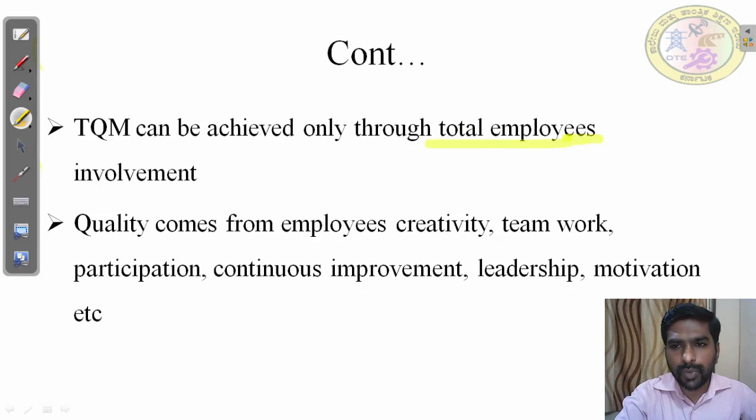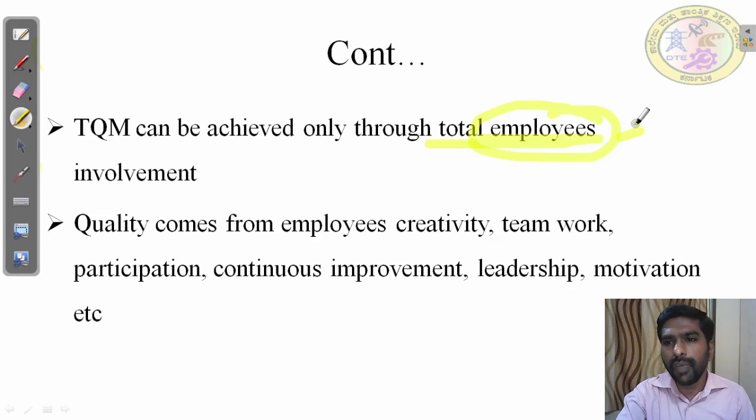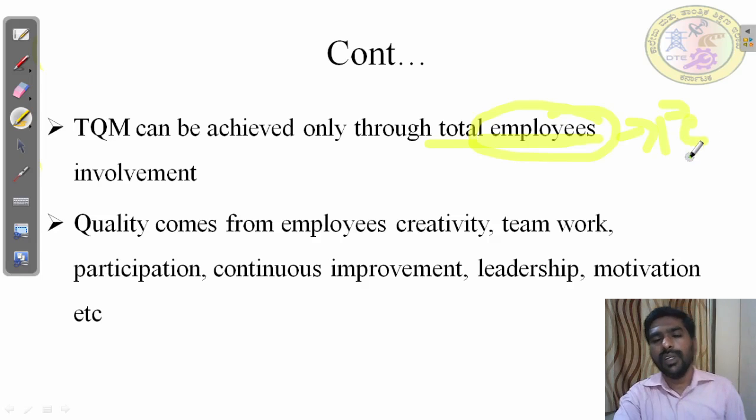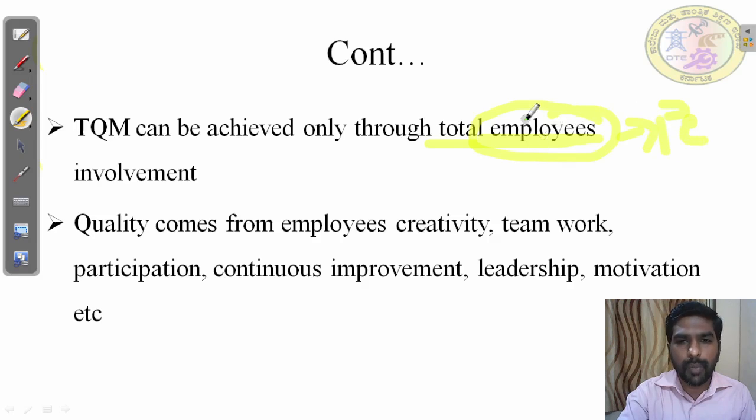You should remember this word, only employees, because all the TQM tools talk about the employees, how we can improve the employee perspective. Employee means people, how we can change the people's perspectives. This is one thing. TQM tools will help in the continuous improvement of the people, or the continuous improvement of the employees. There are some tools which we will see in coming videos. So TQM is possible only through employee involvement.